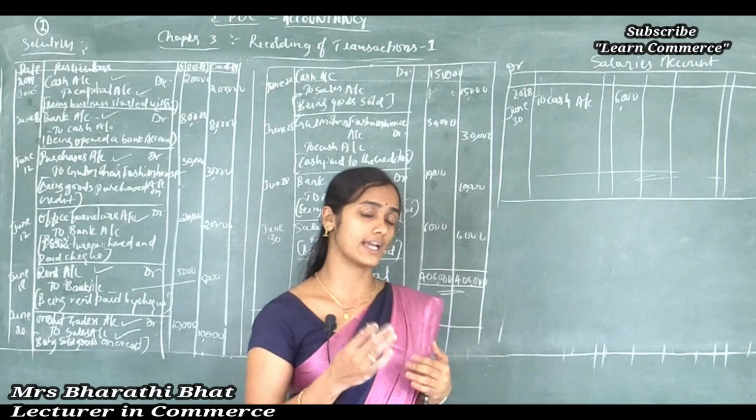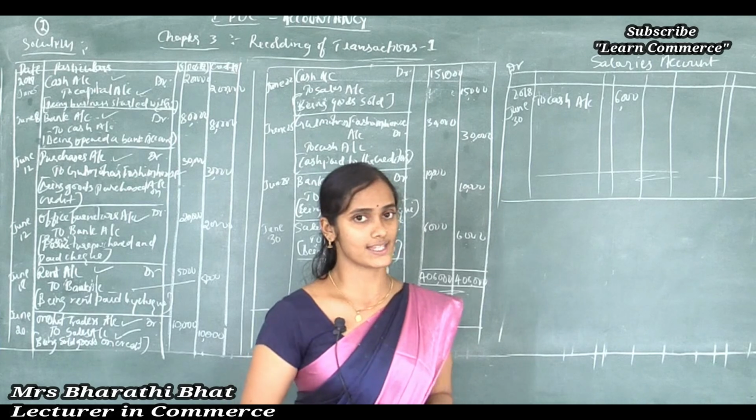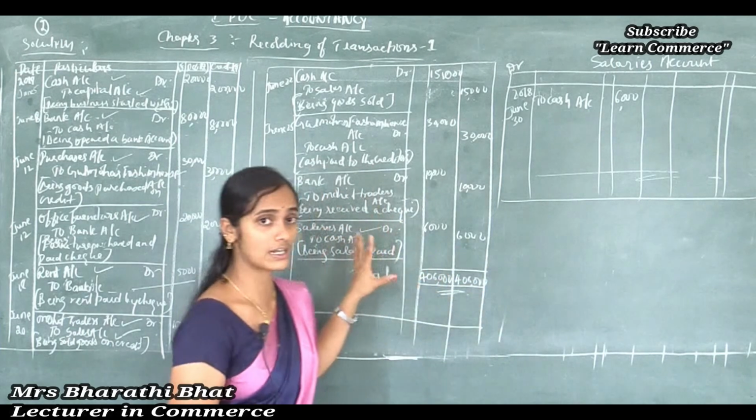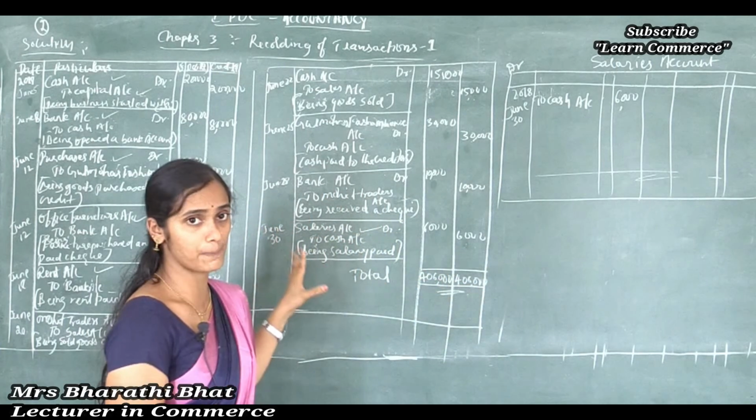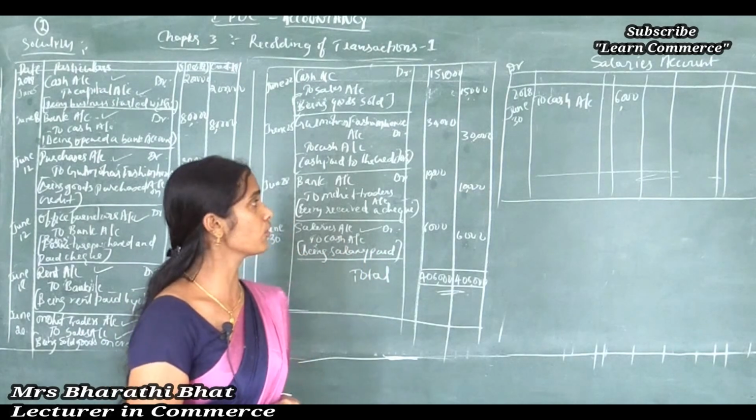Then only we can get the correct net result of each and every transaction. I hope you understood clearly how we can pass the journal entries and how we can post these journal entries to the book called ledger.